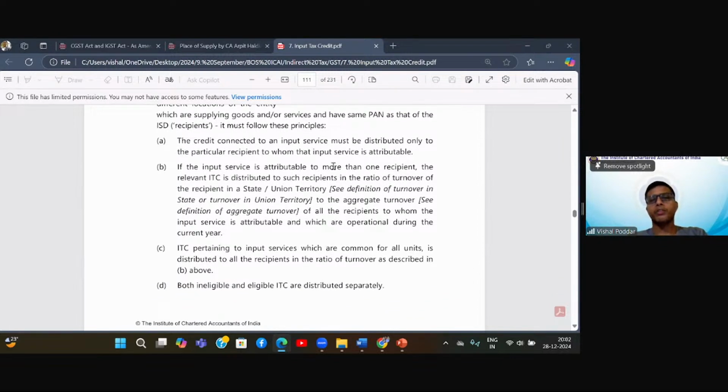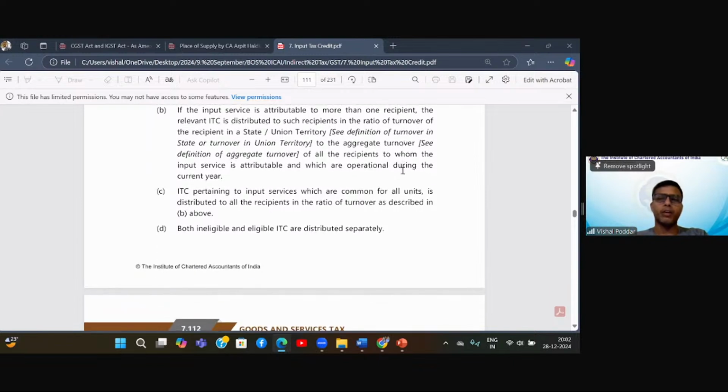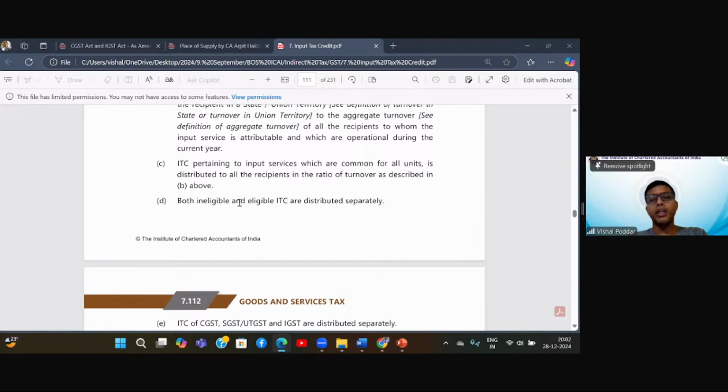Second, if input service is attributable to more than one recipient, the relevant ITC is distributed only to those recipients to whom this common service is attributable, and it is to be distributed in the ratio of the recipients' turnover. So whoever is the recipient, you have to check the respective state's turnover, and in the ratio of turnover, you will divide that particular month's common credit ITC. ITC pertaining to input services which are common for all units is distributed to all units. Most important, ineligible and eligible, both ITCs are distributed, and they are distributed separately.